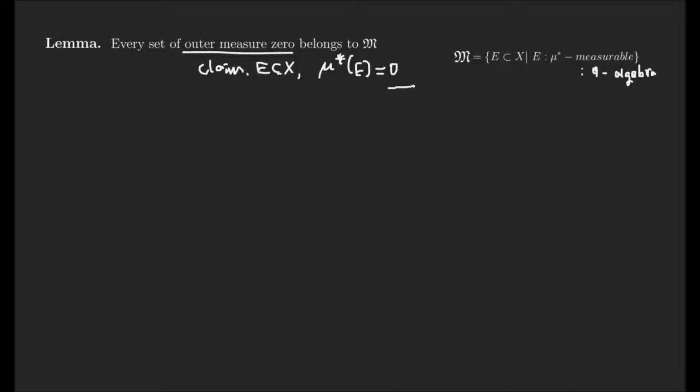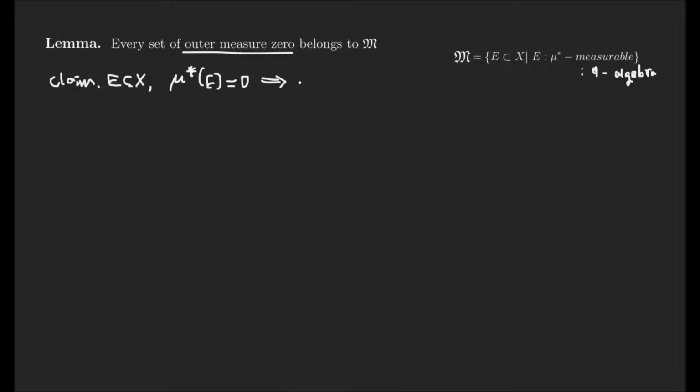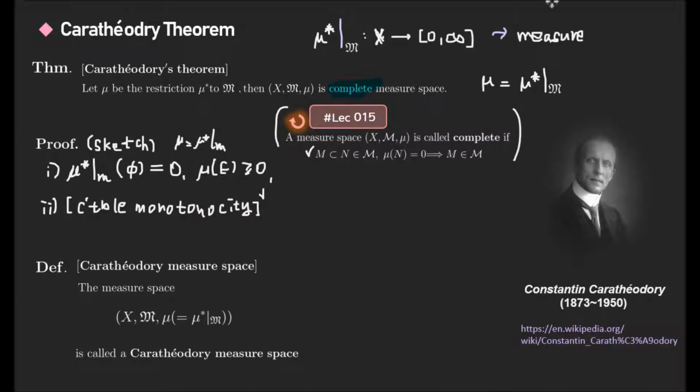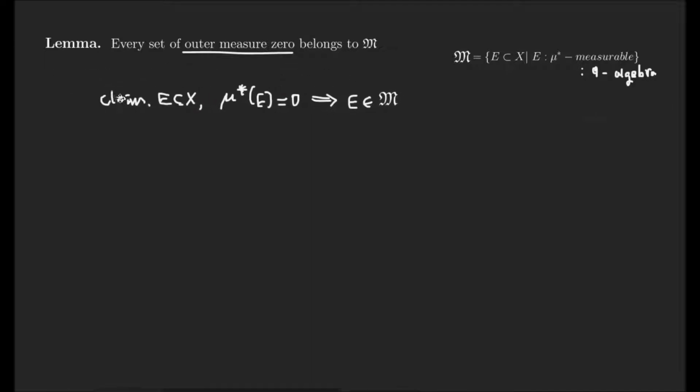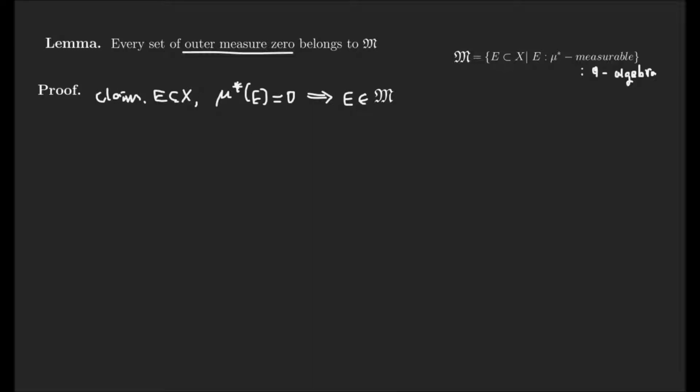Then this E is contained in fancy M. If we try to prove this, our claim is here, and we can prove it. Then, what does it mean that E is contained in M?